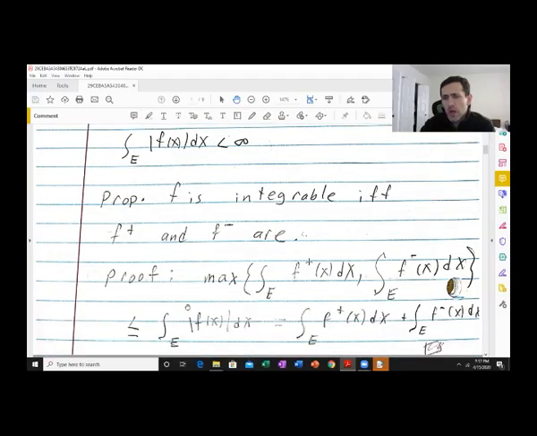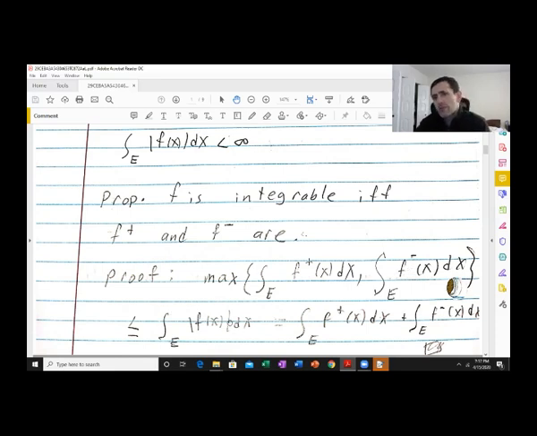Well, absolute value of f of x is f plus of x plus f minus of x. So absolute value of f of x is always bigger or equal to both f plus of x and f minus of x.